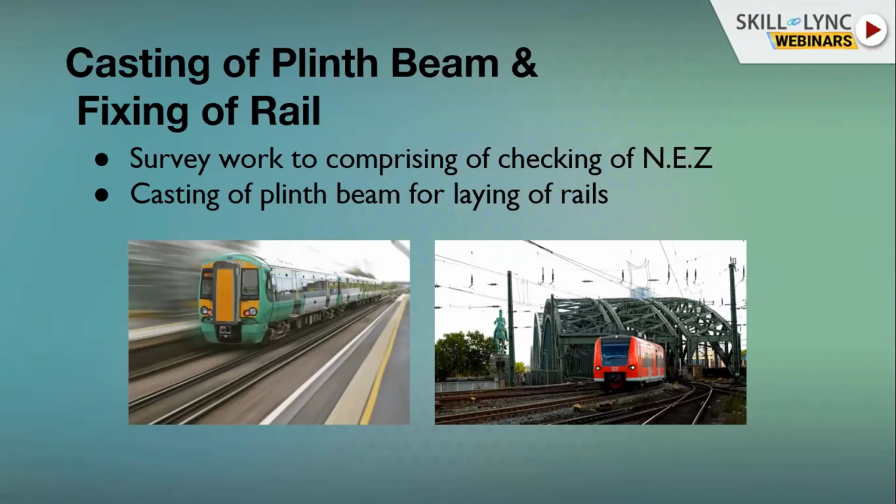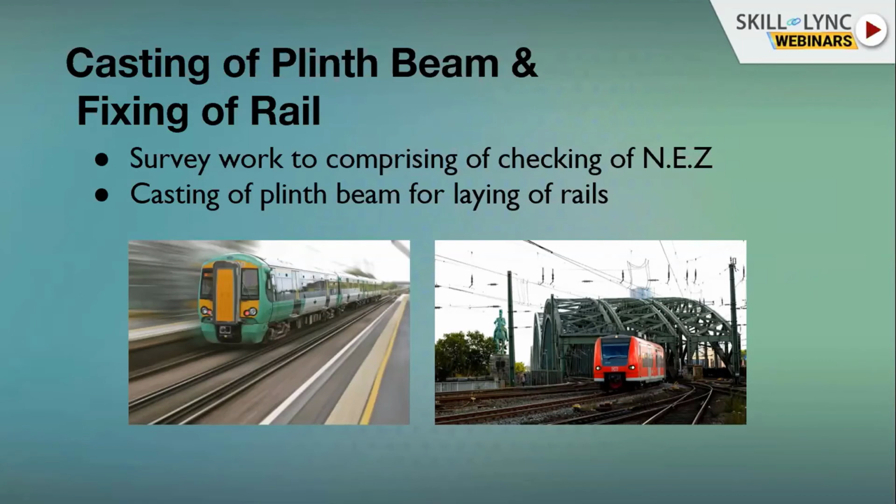The most important thing while casting this plinth beam is the depth of the plinth beam. The depth of this plinth beam should be minimum 200 mm in any case, because whatever bolts we are using to fix that rail have a minimum clearance of 186 mm. If your plinth beam thickness goes below 200 mm, then we cannot fix your rail on the plinth beam. Then we have to dig it into our superstructure, which is not feasible.